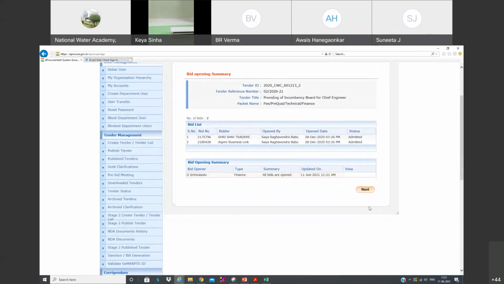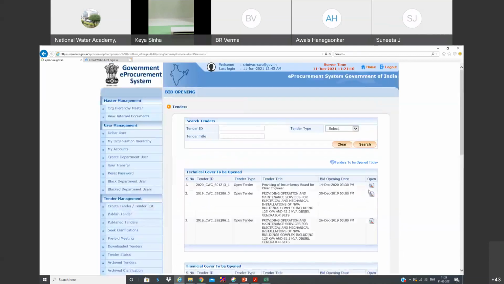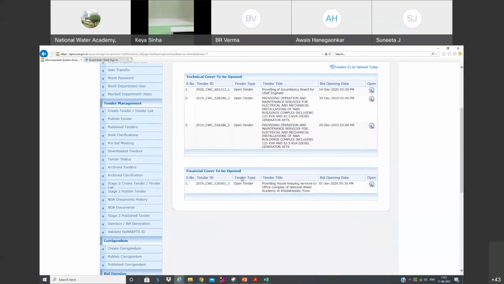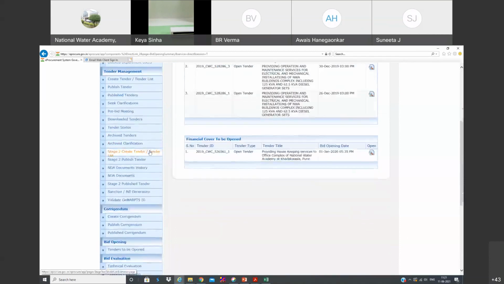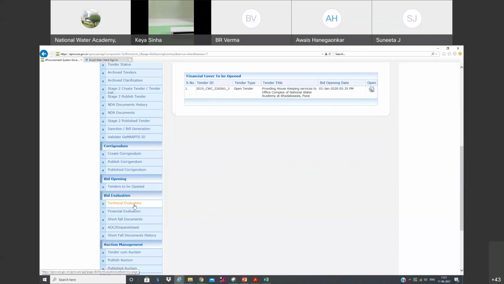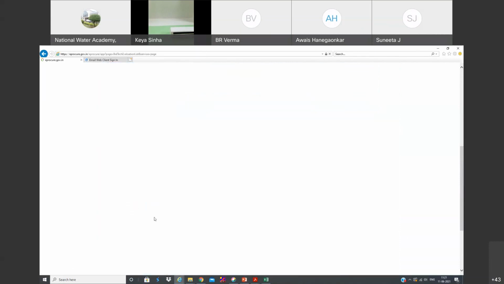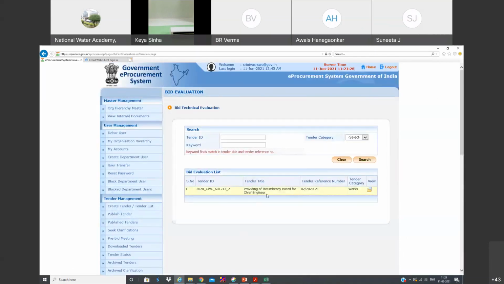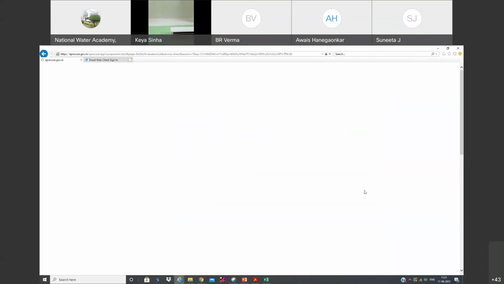Okay. So I'll simply click next. Okay, it's over now. So what I have done now, I have simply opened bids. So after opening bids, now we have to go to technical evaluation. For that, you can simply go back and go to bottom one, technical evaluation. You can see this one. Just now we have opened 2 bids. Now here both are come.